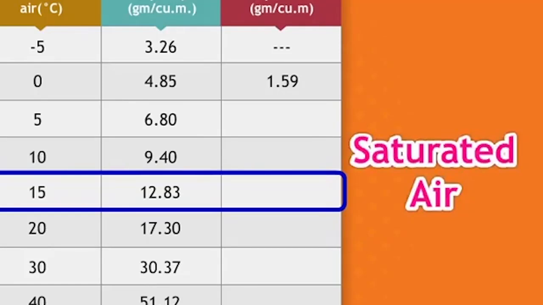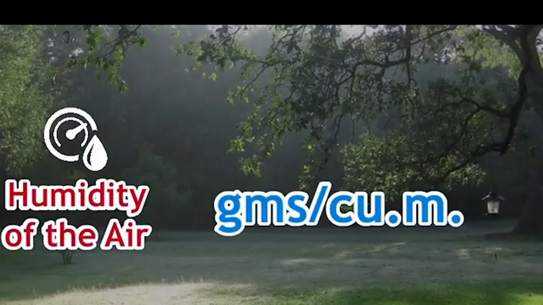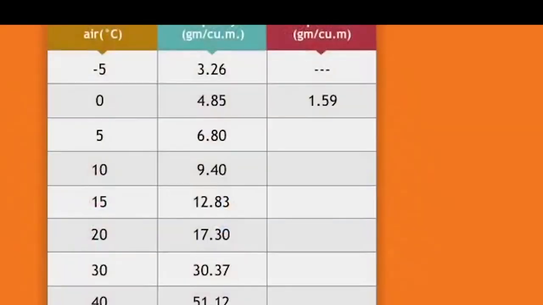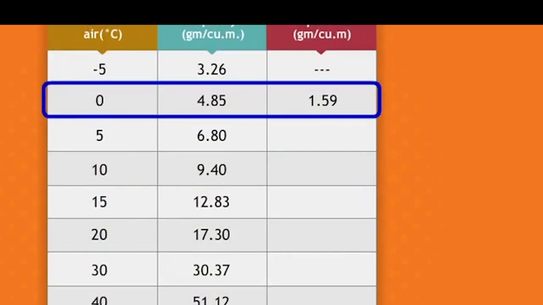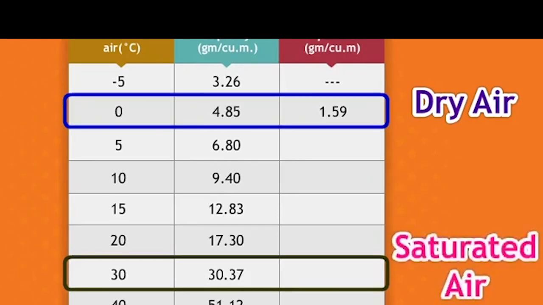This humidity in the air is expressed in different ways. So students, always remember, generally humidity of the air is measured in grams per cubic meter. When the humidity of the air is 0 gram per cubic meter, the air is said to be dry. And if the humidity in the air at 30 degrees Celsius temperature is 37 grams per cubic meter, then the air is said to be saturated.